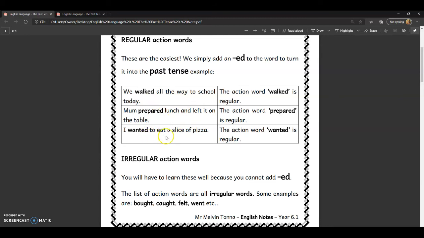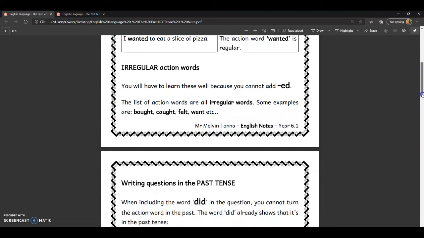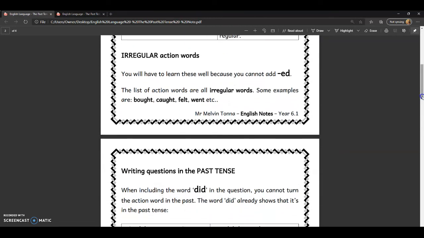So all action words, walked, prepared, wanted, they're all regular because all you have to do is add ed. In the case of irregular action words, you will have to learn these well because you cannot add ed. So the list of action words are all irregular, the list that's coming on very soon. Some examples are bought, caught, felt, went.